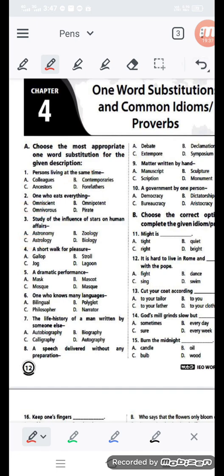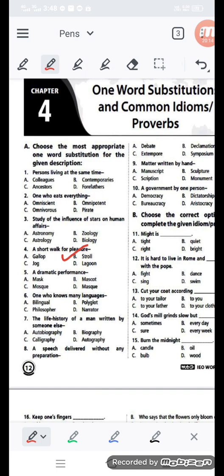Next, a short walk for pleasure. Question number 4, you can see short walk for pleasure. Pleasure means happy. For getting a little bit of happiness we are walking. That means it is strolling. S-T-R-O-L-L, stroll. Like a gallop is galloping, and jogging is different, a little bit of motion. When you are walking for getting pleasure, that time it is stroll. Lagoon is the enclosed sea water, that is lagoon.